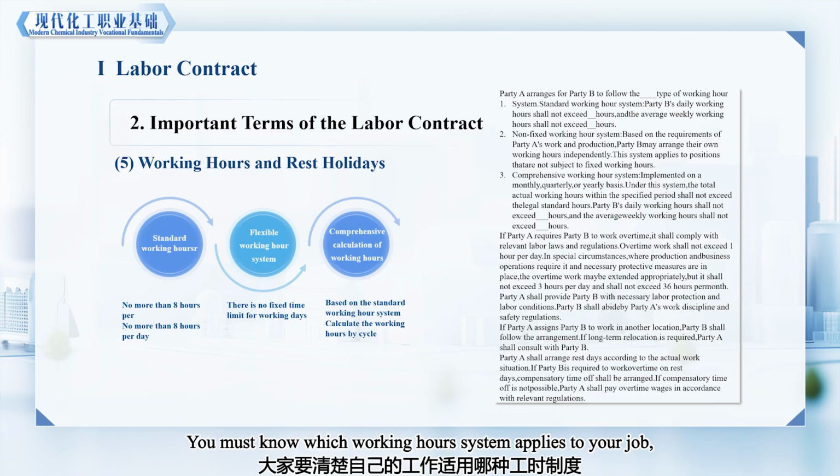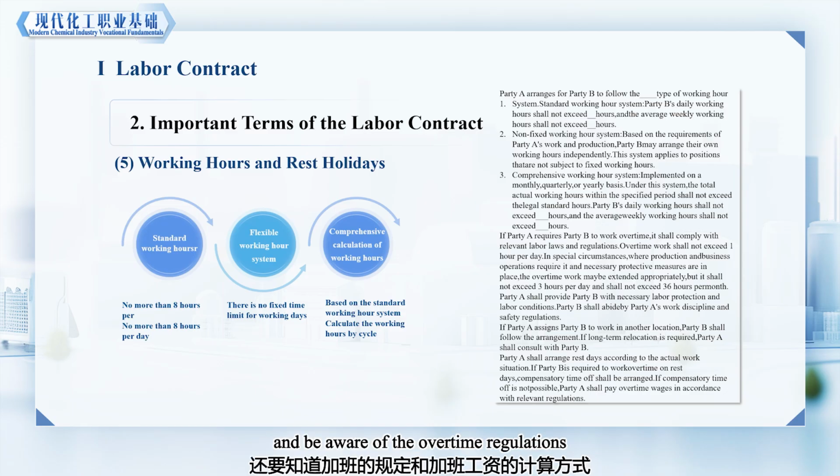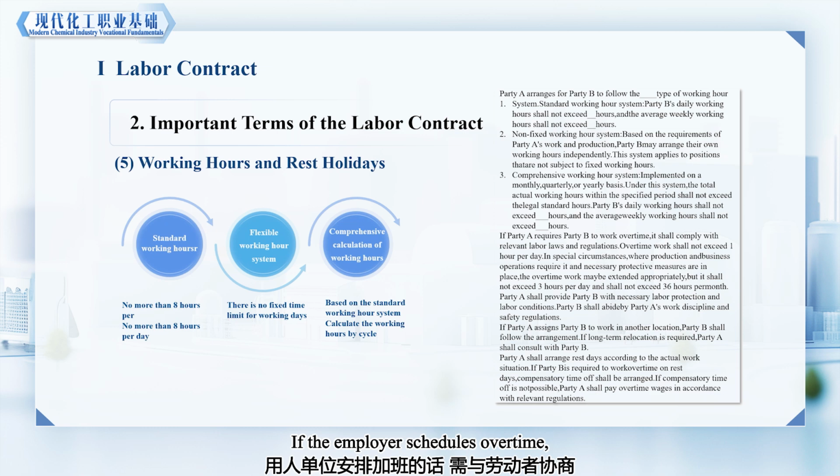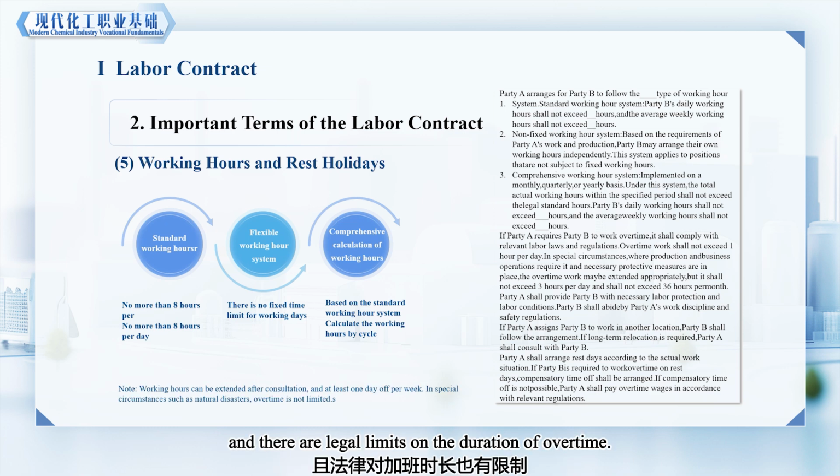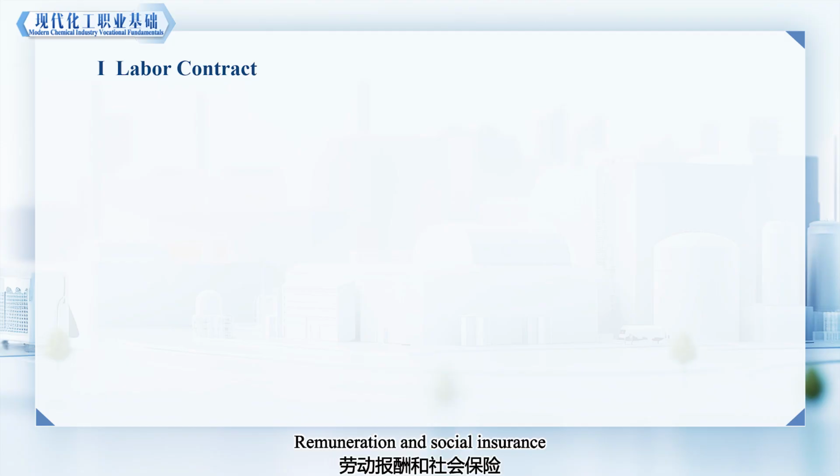You must know which working hours system applies to your job and be aware of the overtime regulations and how overtime pay is calculated. If the employer schedules overtime, it must be negotiated with the employee, and there are legal limits on the duration of overtime. However, in special circumstances, such as natural disasters, overtime limits may not apply.